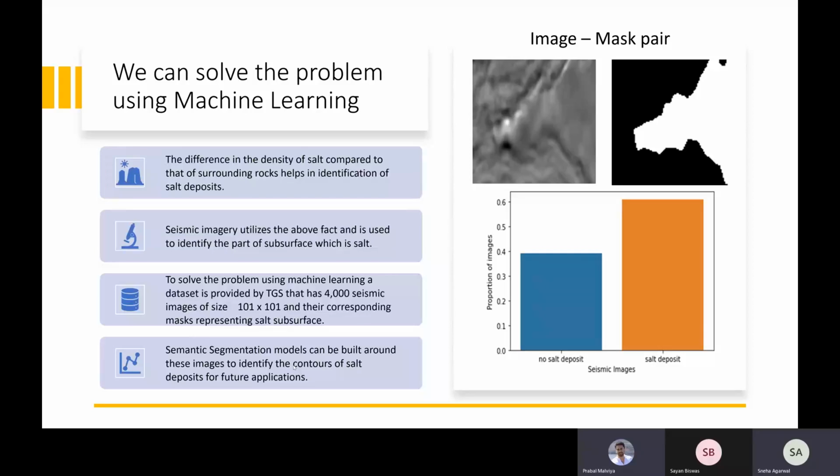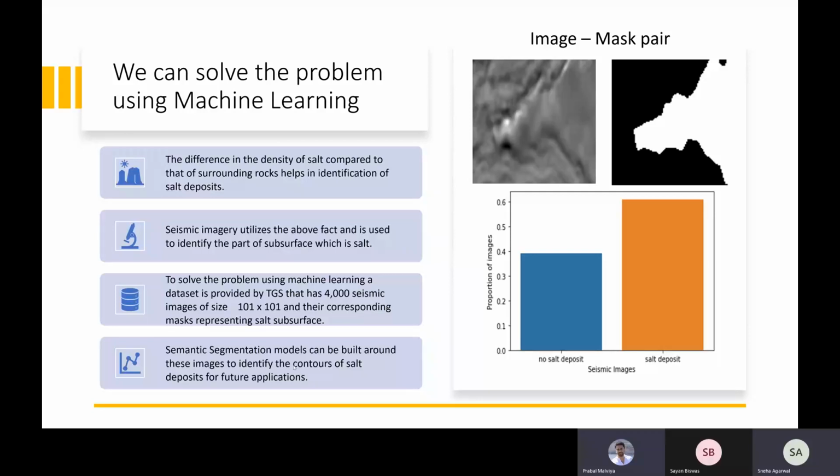experts to predict whether there could be salt deposits in that region or not. We have corresponding masks for each image. These masks are black and white images, which are the actual ground truth values, which denote whether the seismic image contains salt deposits and if so, where. These will be used for building a supervised learning model.